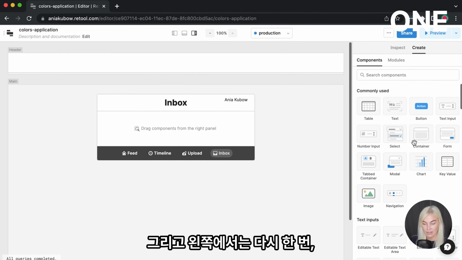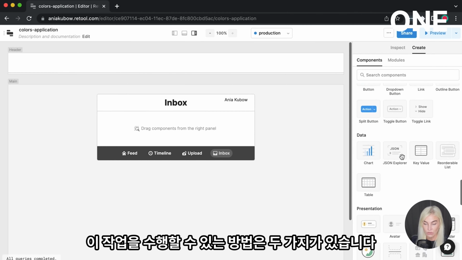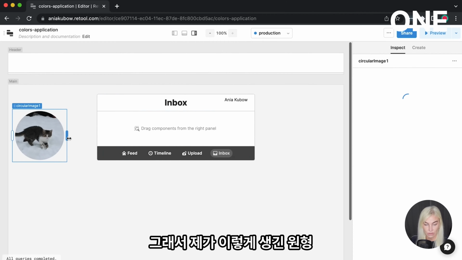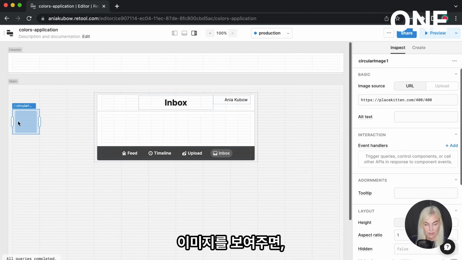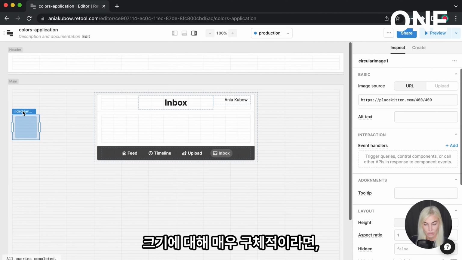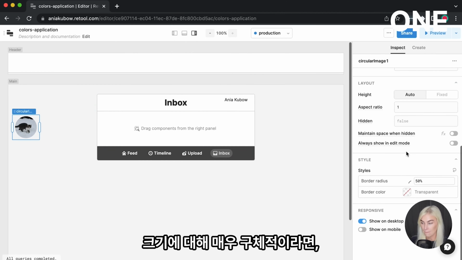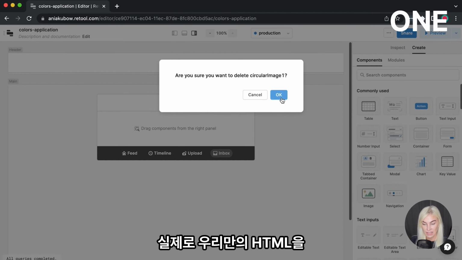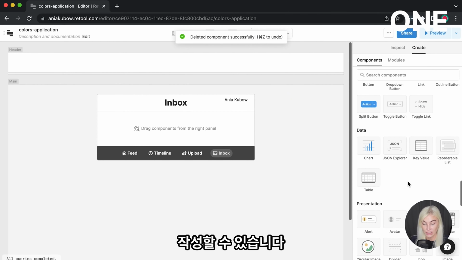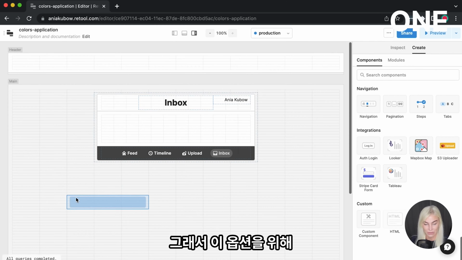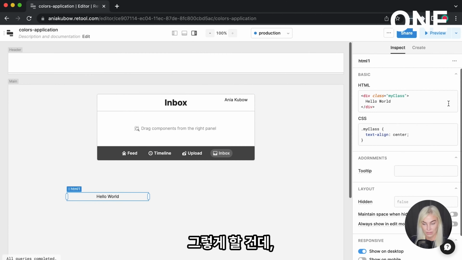And on the left, once again, I am going to put in an image. There's two ways you can do this. You can just use a circular image. So if I just show you a circular image, it looks like this, and we can resize it to whatever size we want. Or if we are very particular about the size, we can actually write our own HTML. So I'm going to do that for this option just to show you the difference.